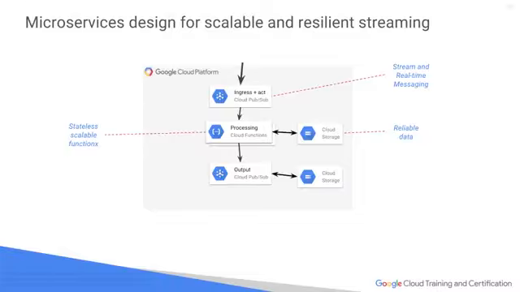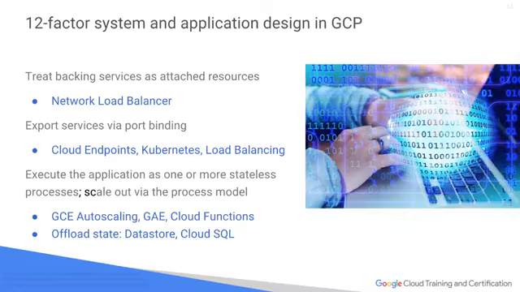So let's dive back in and talk about microservices and how we would design those for scalable and resilient streaming, as our example here. Well, in this case, we're streaming data into Cloud Pub/Sub. This is our message queuing service. And now what we can do is process it with Cloud Functions. Cloud Functions is already a managed service. It automatically scales. You write one lick of code, and then, of course, it can scale to handle that for you. We can store data in Cloud Storage. We can also output data directly back to Google Cloud Pub/Sub. So now we've got a mechanism that we can pass many different data outputs to different locations because Pub/Sub can act as both the ingress and egress for our application.